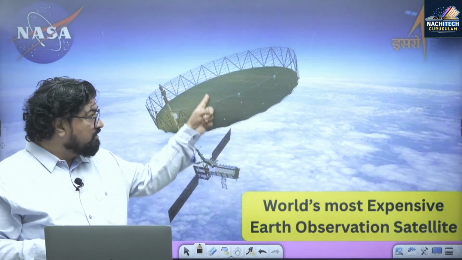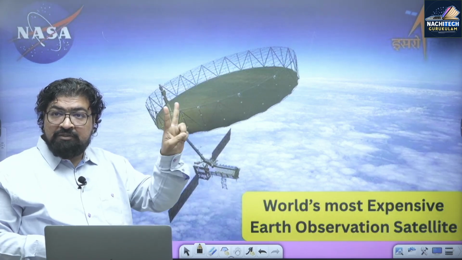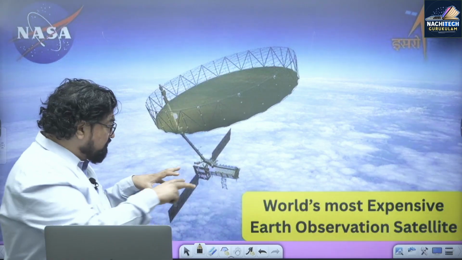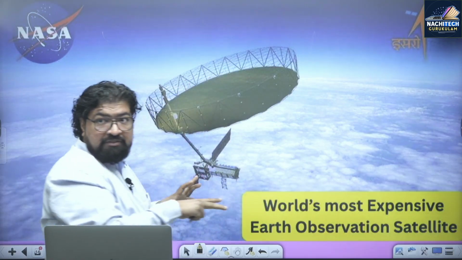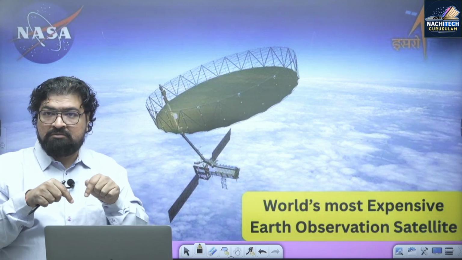This is the satellite, and this is the radar on top of it, which will work with dual frequency, L band and S band, to collect all data. That is the Earth's surface. What about the Earth's surface? The information will be gathered, and even of the interior of the Earth.